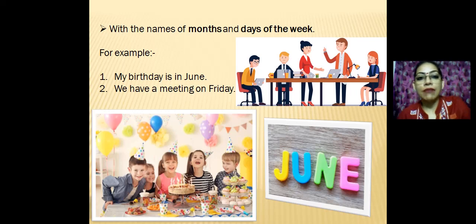Okay, so in the same way, when we talk about the days of the week or months, we never use an article with them. So days of the week: I had a meeting on Friday. My birthday is in June. She went to Germany in May. These kinds of examples will never use any specific article.